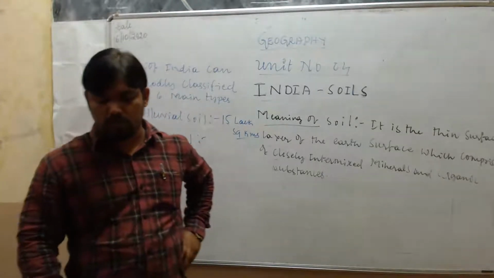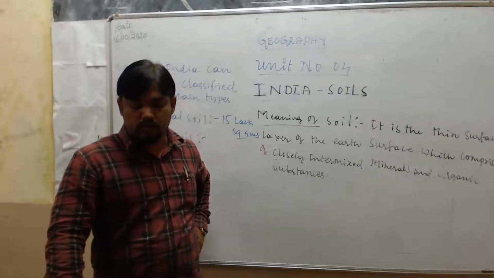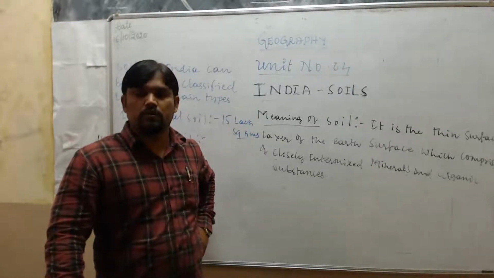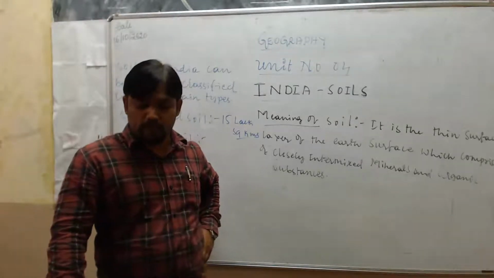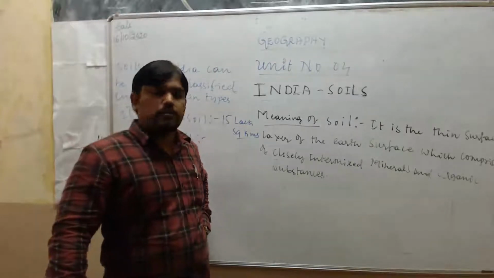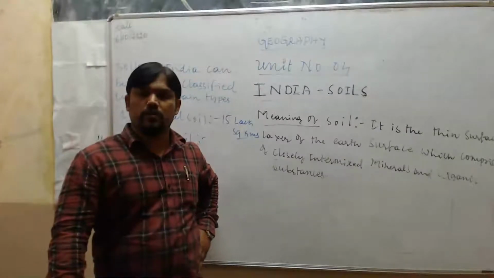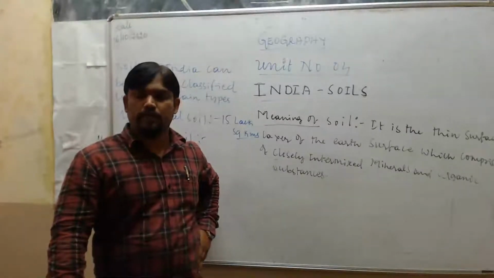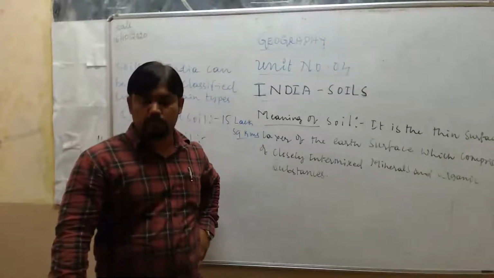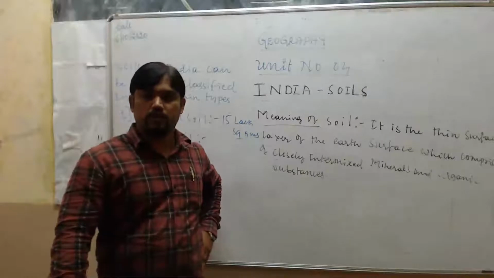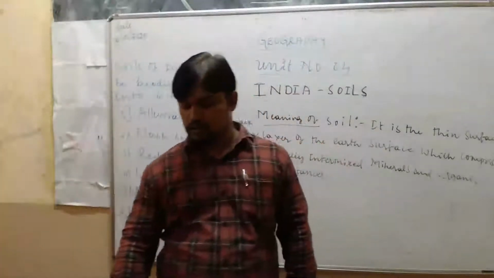The main crops grown on this type of soil are wheat, paddy, sugarcane, cotton, and jute. Which are the crops we can grow in this alluvial soil? Wheat, paddy, sugarcane, cotton, and jute. These are the crops we can grow in this soil.